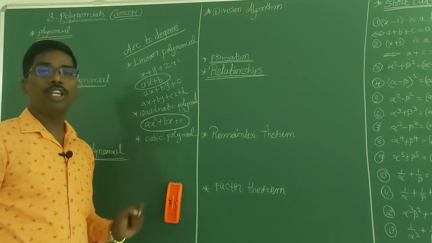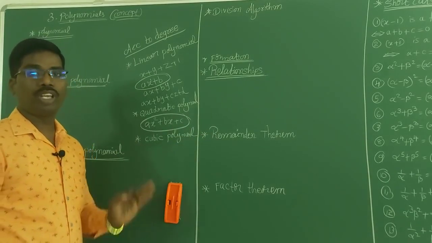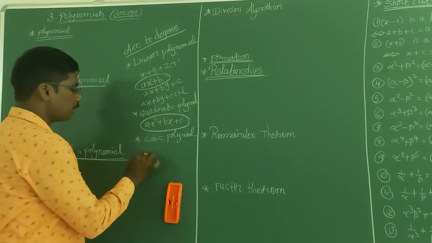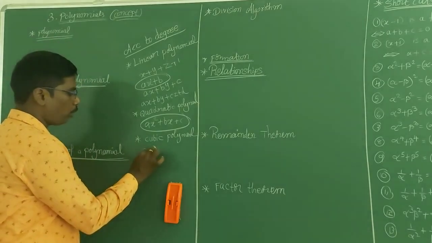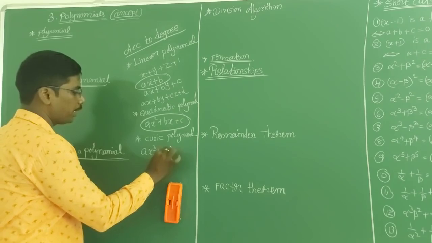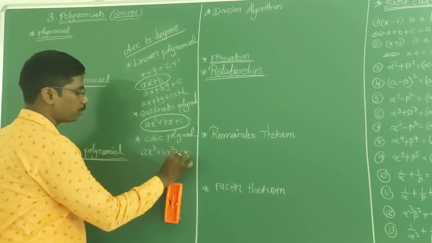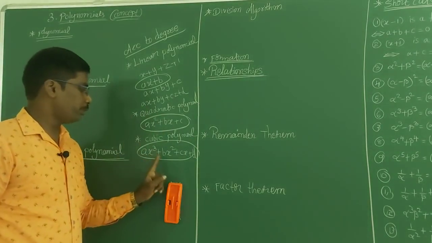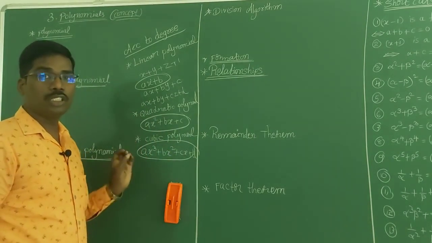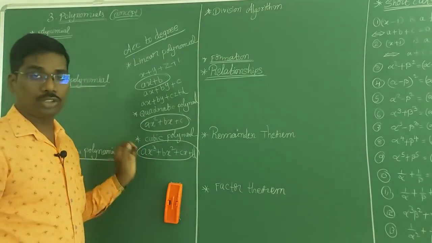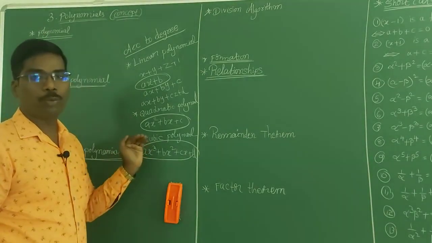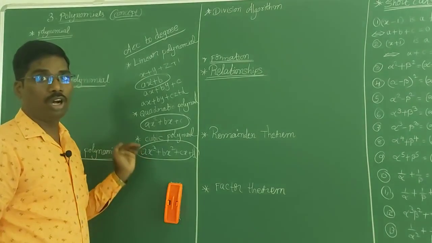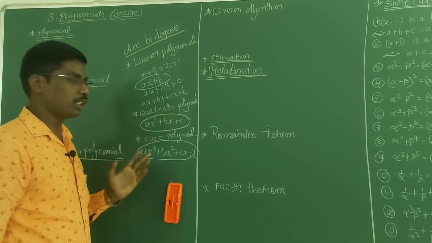A polynomial which is having degree 3 is called a cubic polynomial. Standard form of a cubic polynomial is ax cube plus bx square plus cx plus d. This is the standard form, or normal form, or general form, we can say like that.